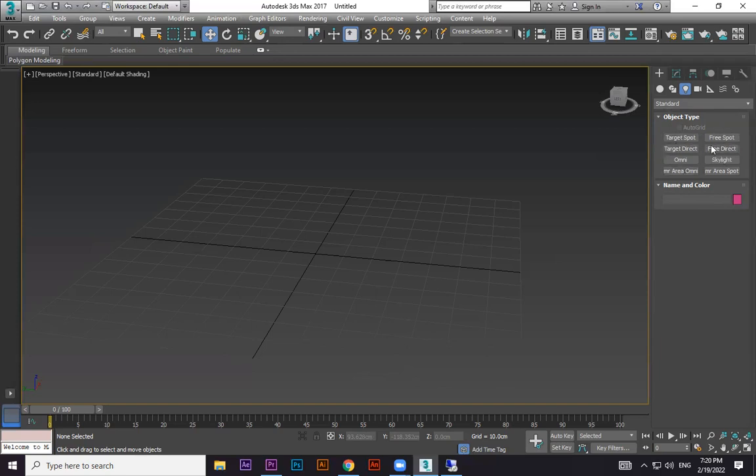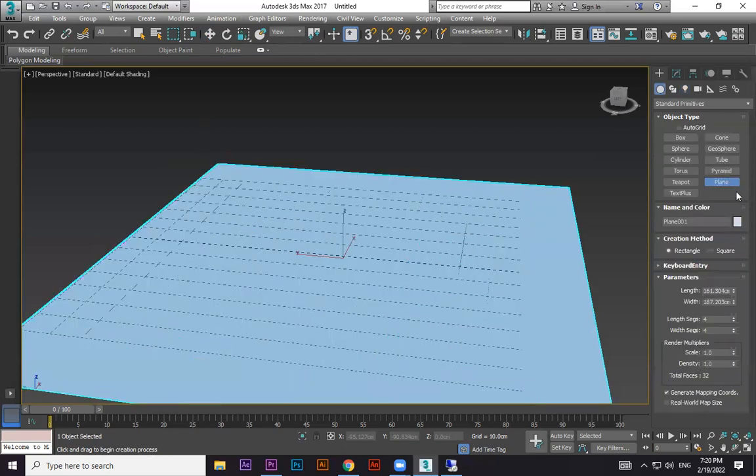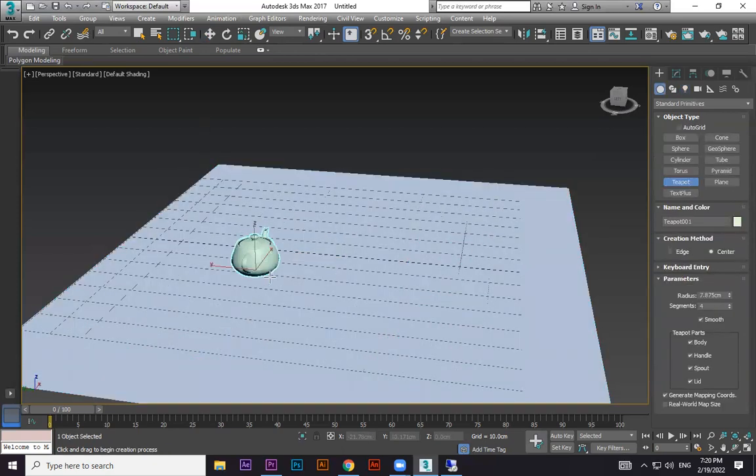Here there is a set of lights, except these two. Where MR is written, that is Mental Ray. MR is not Mr.; MR is Mental Ray. Except for these, the remaining six lights we can use. For example, I'm taking the first, Omni Light. If you want to do lighting, at least you should have some objects over here, then only will you be able to see the light. Let me make some objects over here.